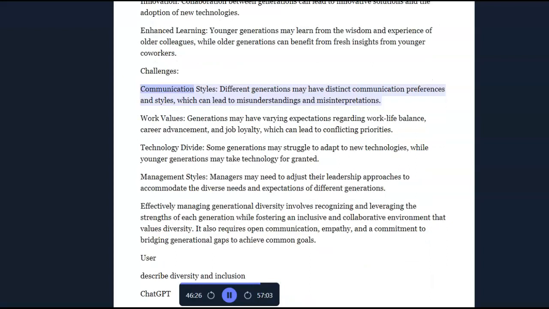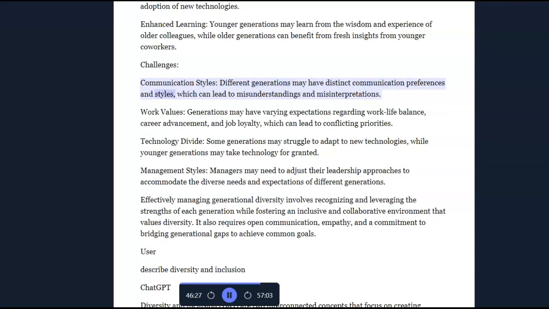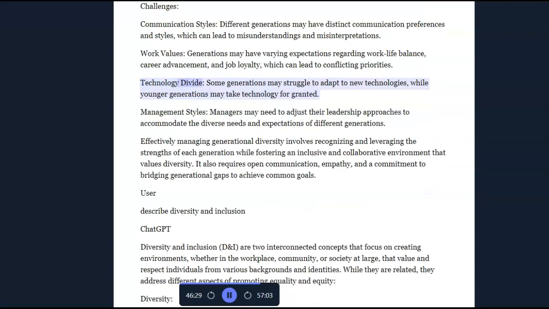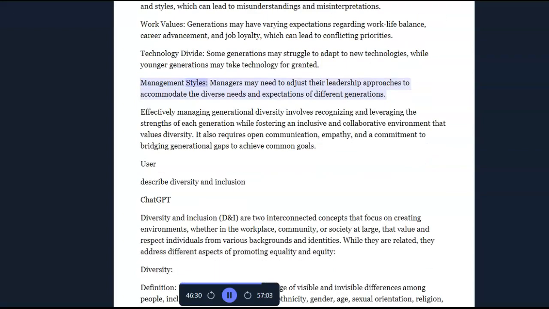Challenges. Communication styles: different generations may have distinct communication preferences and styles, which can lead to misunderstandings and misinterpretations. Work values: generations may have varying expectations regarding work-life balance, career advancement, and job loyalty, which can lead to conflicting priorities. Technology divide: some generations may struggle to adapt to new technologies, while younger generations may take technology for granted. Management styles: managers may need to adjust their leadership approaches to accommodate the diverse needs and expectations of different generations.